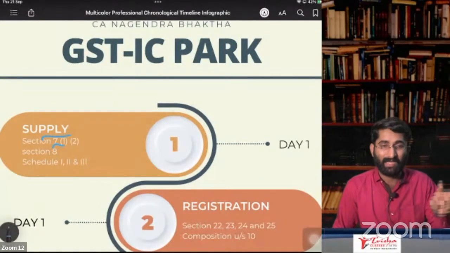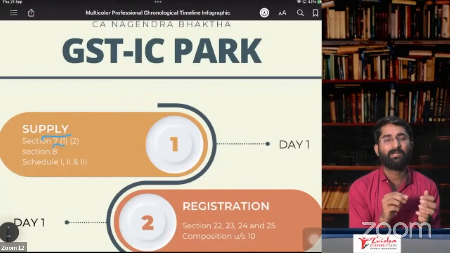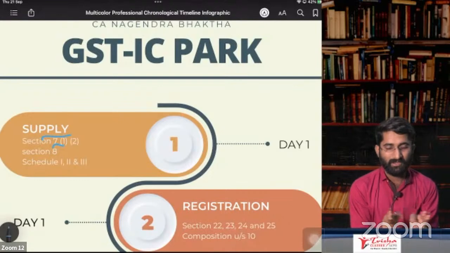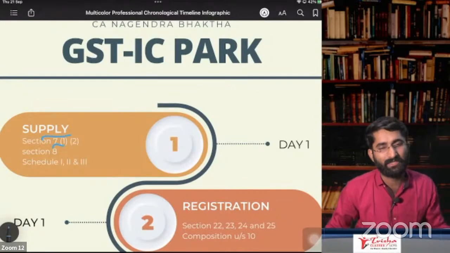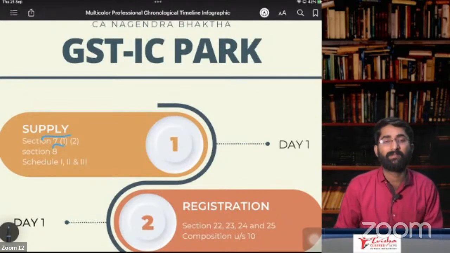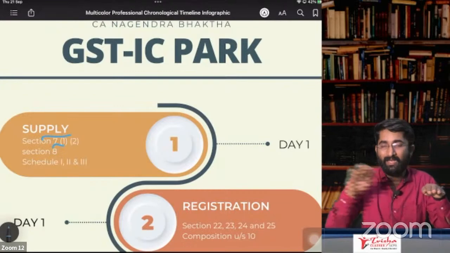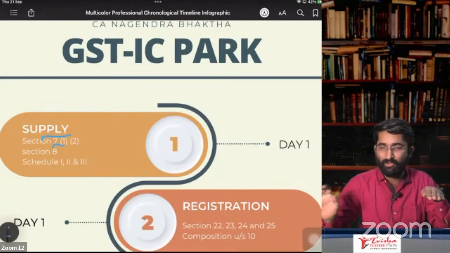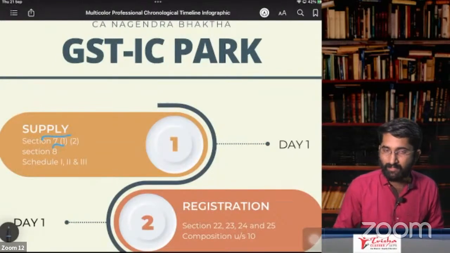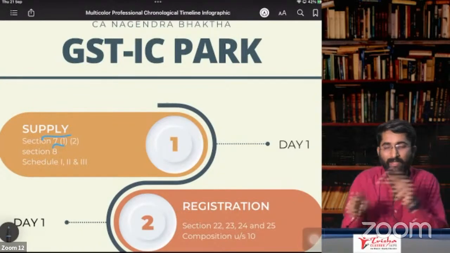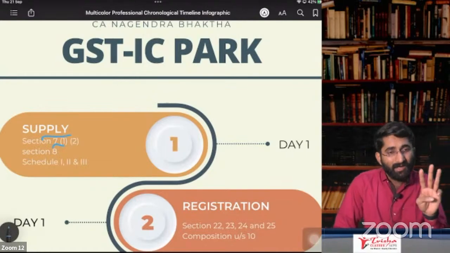So that we discussed, that is R. And what is deemed distinct person? As per section number 25, subsection 4, you are a deemed distinct person if you have 2 registrations: 1 person, 2 registrations. That person will be considered as a deemed distinct person. And as per section number 25, subsection 5, who are deemed distinct persons? 1 registration in 1 state, and in the other state you have an establishment which is not registered. Even then, these 2 will be considered as deemed distinct persons. If you are transferring goods from 1 distinct person to another distinct person, it will be considered as supply, even if there is no consideration. The 3rd paragraph is about agent.